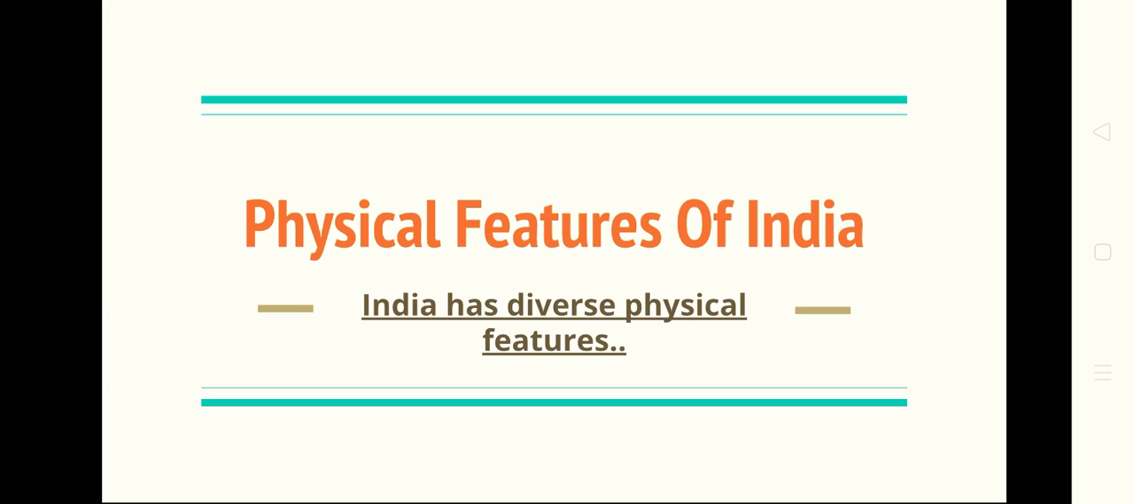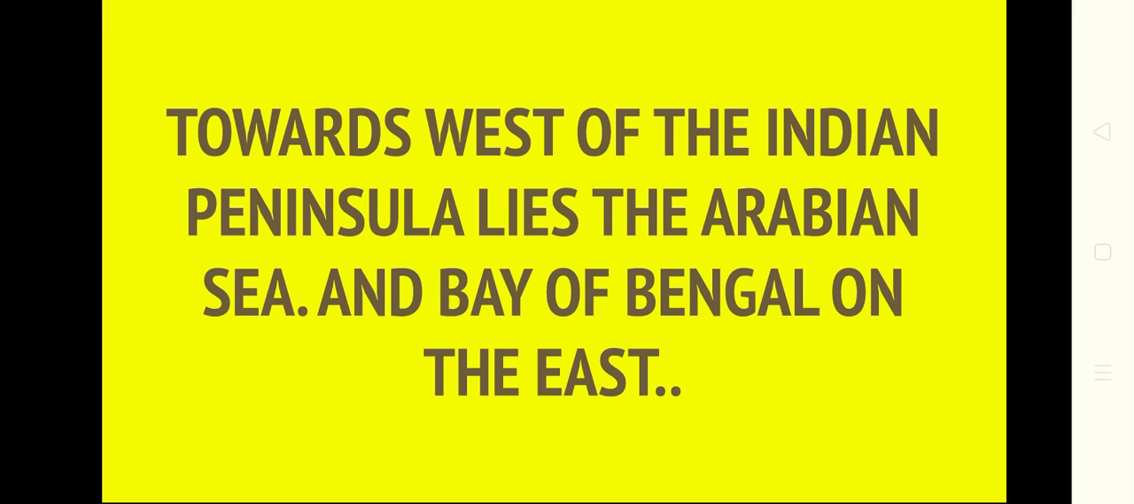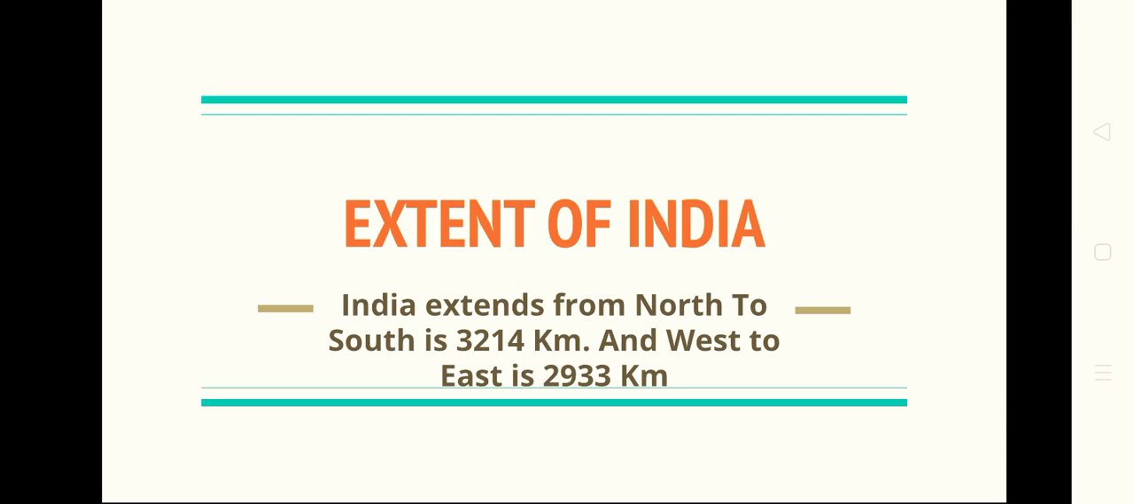India has diverse physical features. To its north lies the Himalayas. Its southern part extends up to the Indian Ocean and is termed the Peninsula. Towards the west of the Indian peninsula lies the Arabian Sea and the Bay of Bengal on the east. Extent of India. India extends from north to south 3214 km and from west to east 2933 km.